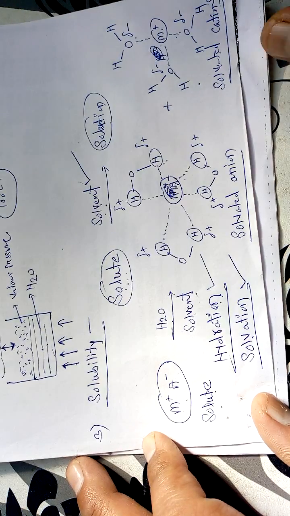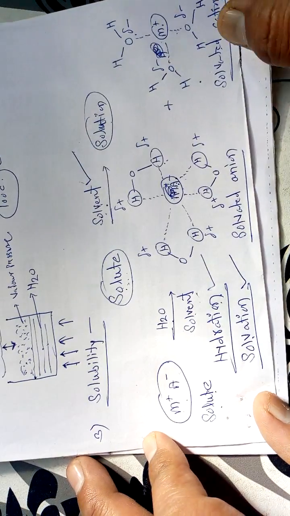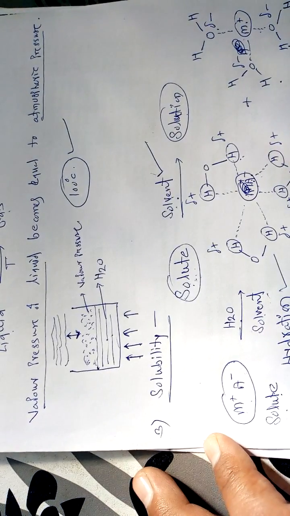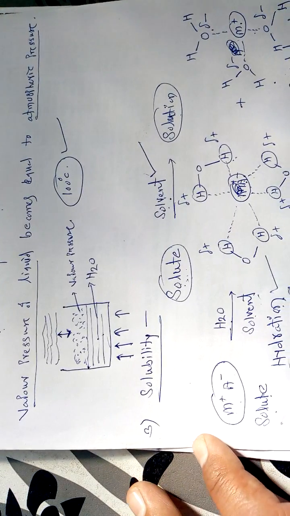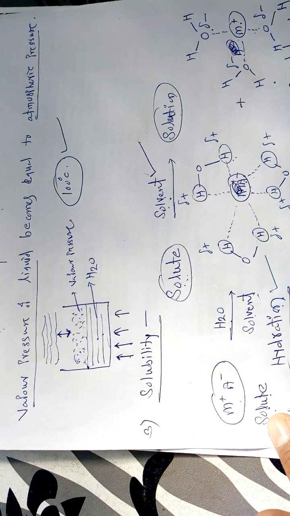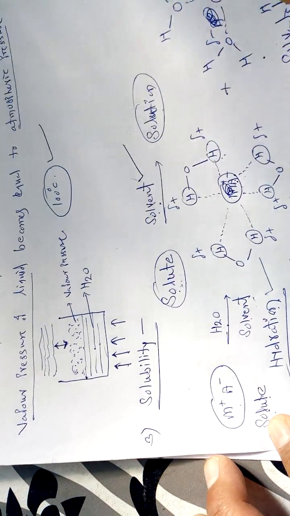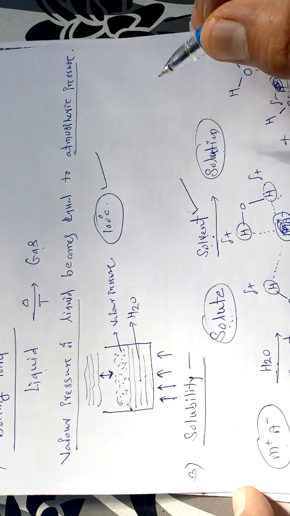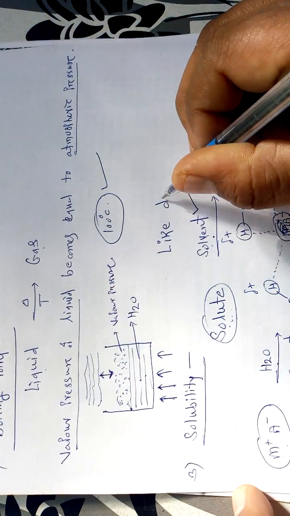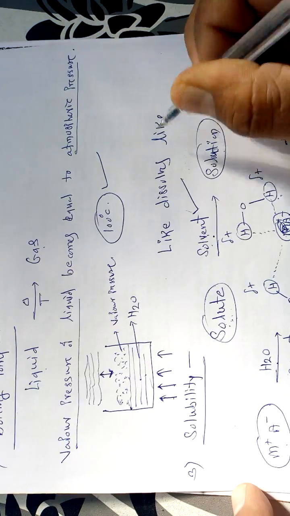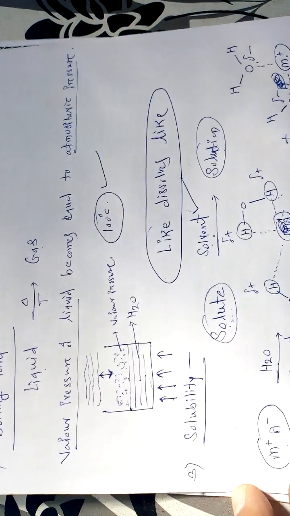Now these solvents are of two types. One is called the polar solvent and the second is called the non-polar solvent. Whenever we take a solute, we have to take the proper solvent, and for this purpose we have to follow one simple rule, and that rule is nothing but like dissolves like.